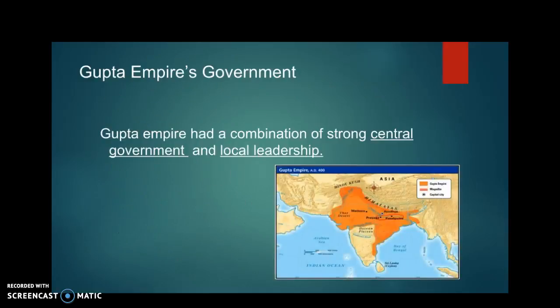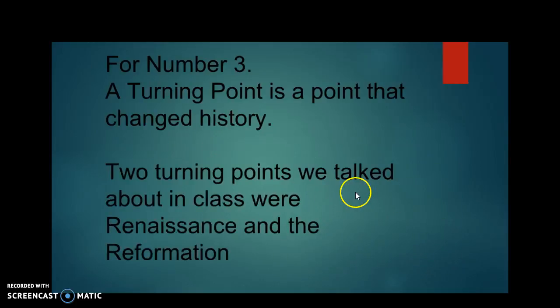We will not be doing that, but making sure that we know the overall thing of this is turning points. Turning points. We've talked about turning points are just points where history kind of changes forever. All right, and two turning points that we talked about were the Renaissance and Reformation. So make sure we know the causes and effects of the Renaissance and Reformation as two turning points in history.